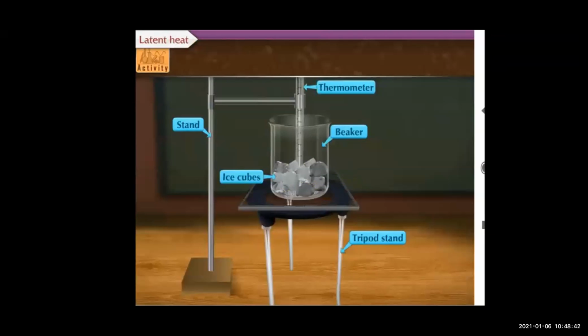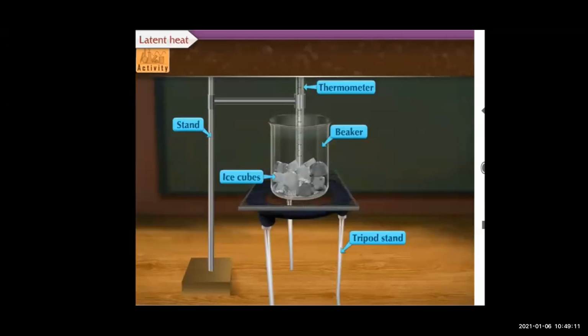Right. To understand what latent heat is, we are going to see one experiment. You can see one figure. What are the things required? Thermometer, beaker, ice cube, stand and tripod stand. Right. So we'll first read the procedure. These are the instruments required. Now see, what is the procedure you are going to do?